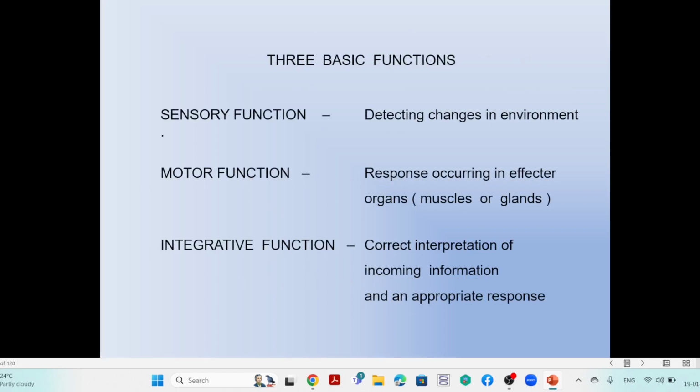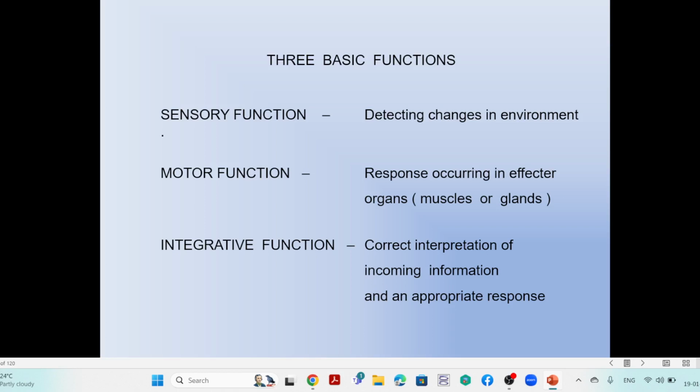The three basic functions are the sensory function, the motor function, and the integrative function. The sensory function means detecting the changes in the environment, the sensory information, and the response by an effector, in organs like a muscle or a gland, is the motor function.